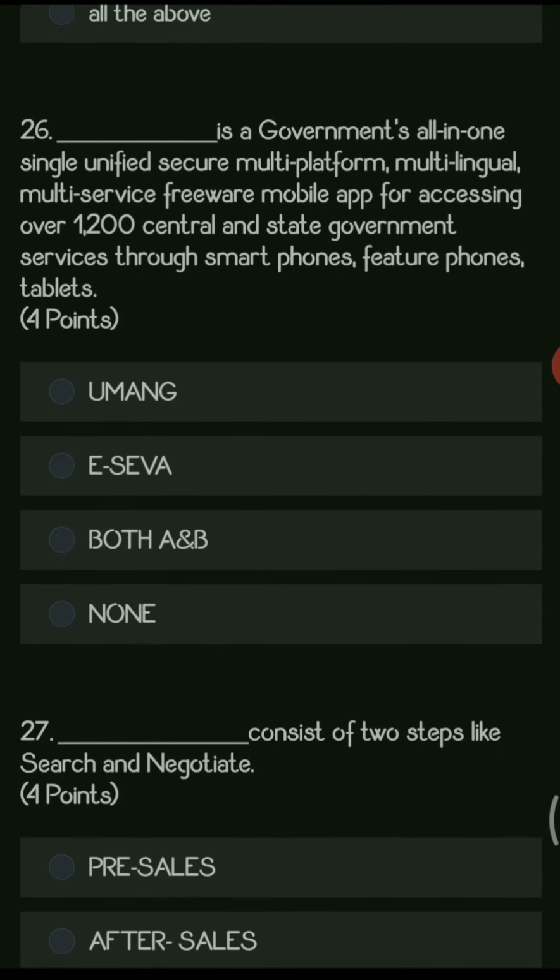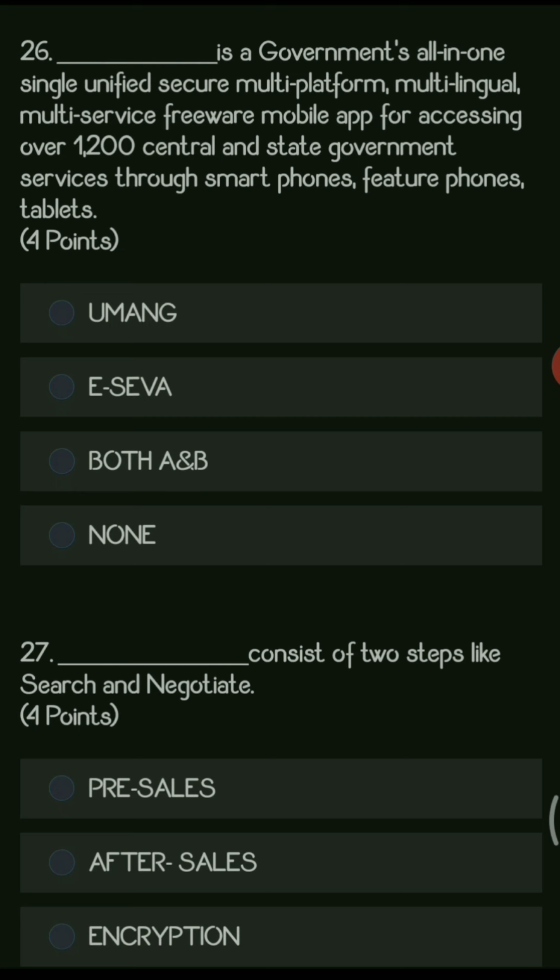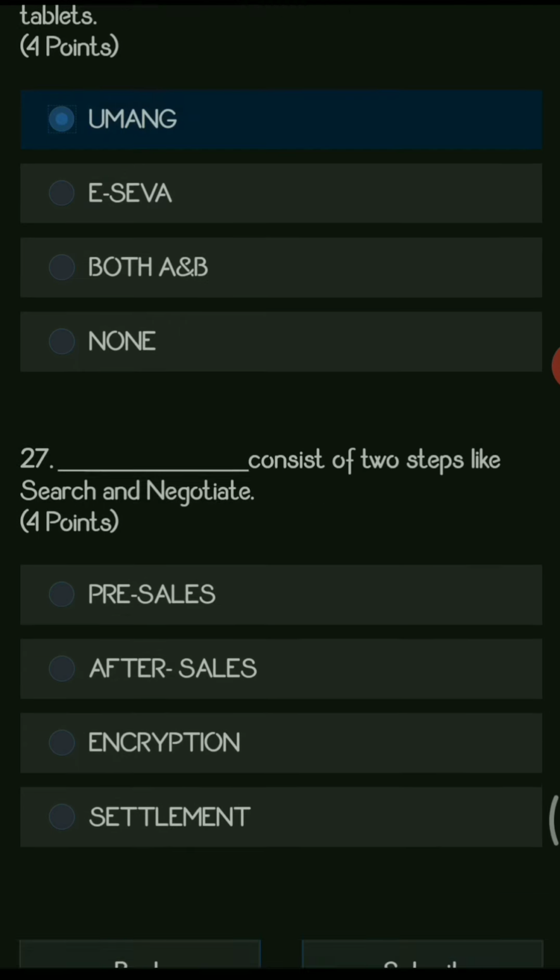Next question. Dash is a government's all-in-one single unified secure multi-platform multilingual multi-service freeware mobile app for accessing over 1,200 central and state government services through smartphones, feature phones, and tablets. Options are Umang, eSeva, both A and B, and none of these. So the right option is Umang.